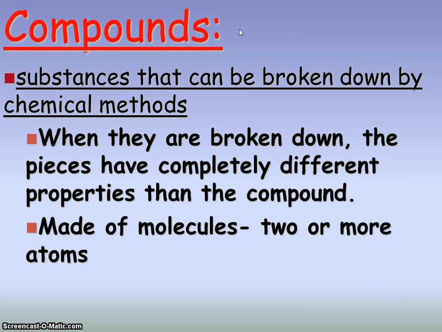Compounds. Now, these are the chemically put together, chemically bonded substances. Okay, they can only be broken down by chemical methods. You can't physically separate a compound. You have to chemically form it. You have to chemically break it down. And when you form a compound, the new substance, it's entirely new. It has no characteristics of its two original substances. It is completely changed by those chemical bonds. Therefore, when you break it down, the pieces, they're completely different than what they were before.